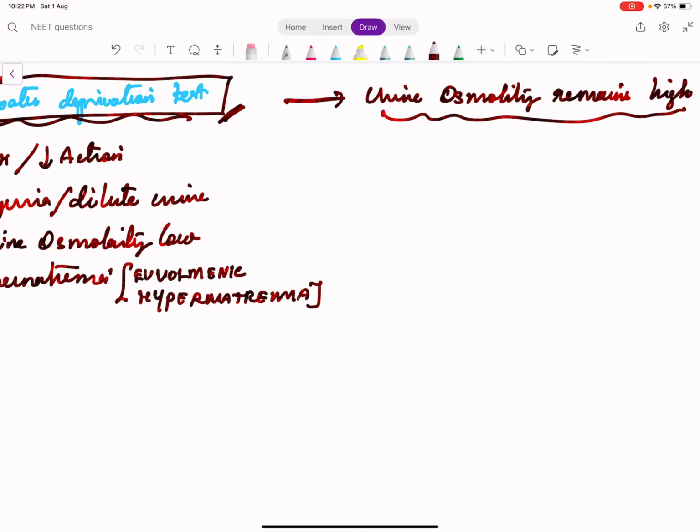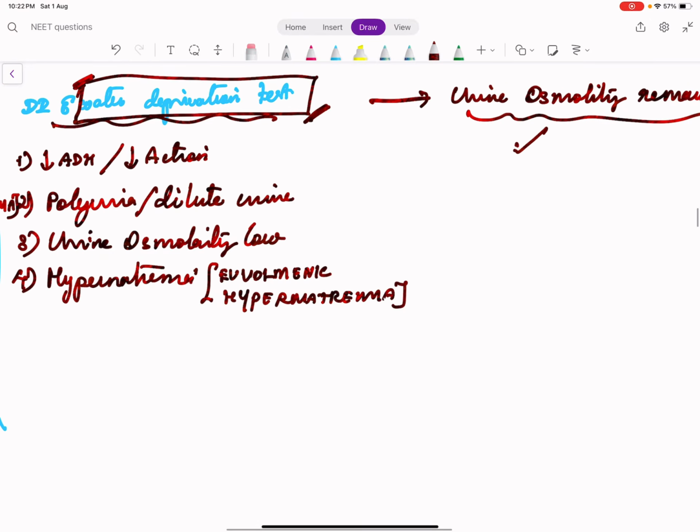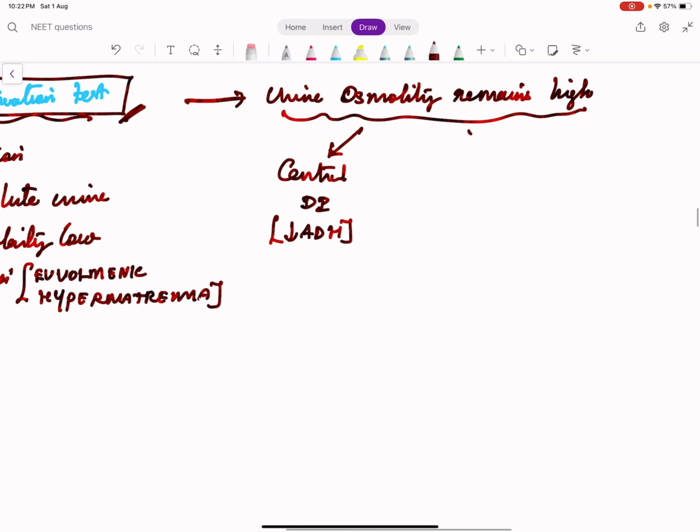Now I told you there are two types of diabetes insipidus. One is central diabetes insipidus, where there is actual deficiency of ADH, but its action on the kidney is normal. Another type is called nephrogenic diabetes insipidus, where ADH is normal, but ADH action on the V2 receptor in the kidney is problematic.